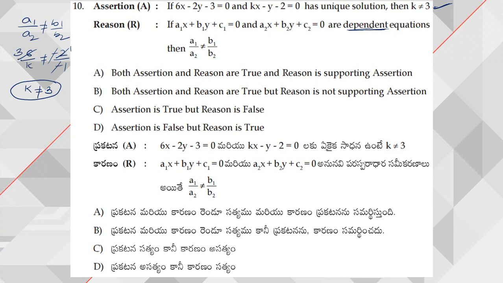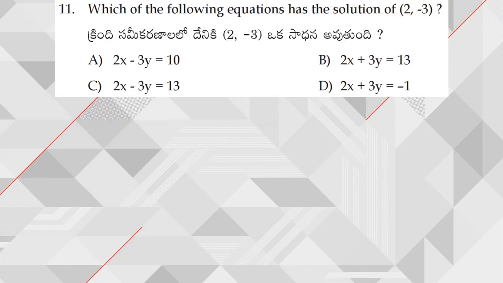So what is the answer? Here dependent equation means they are coincident lines. Though a1 by a2 is equal to b1 by b2 is equal to c1 by c2, what he has given is a1 by a2 is not equal to b1 by b2. Hence the reason is not correct. Hence what we can say, assertion is true, reason is false. Next, moving on to question number 11.